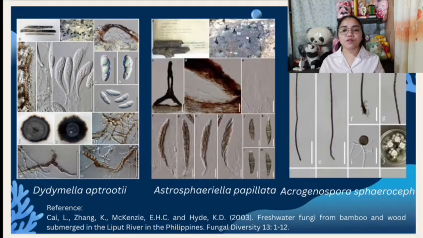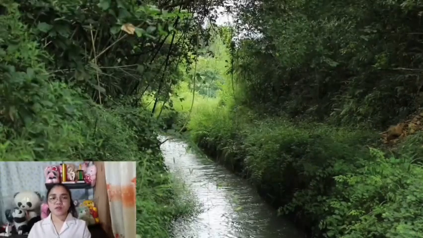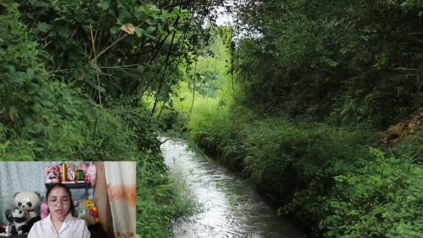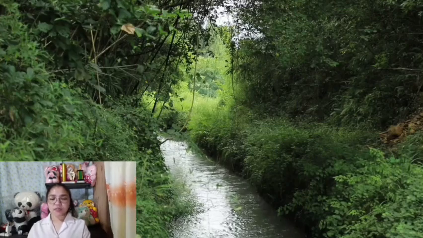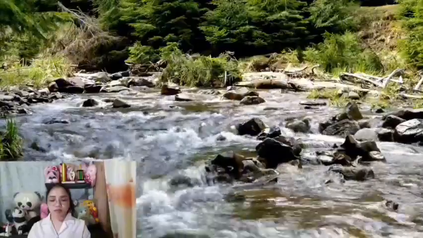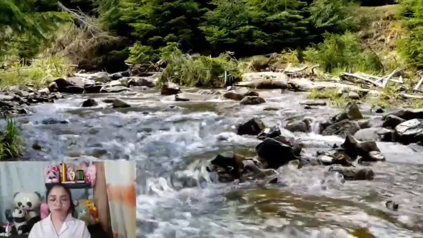Examples of freshwater fungi collected in the study of Kai et al. 2003 are Didymella apruti, Astrosphaeriella papillata, and Acrogenospora spiroset. The study shows that the average number of species identified from each sample was 2.28, which indicates a relatively high fungal diversity in the Lipot River.